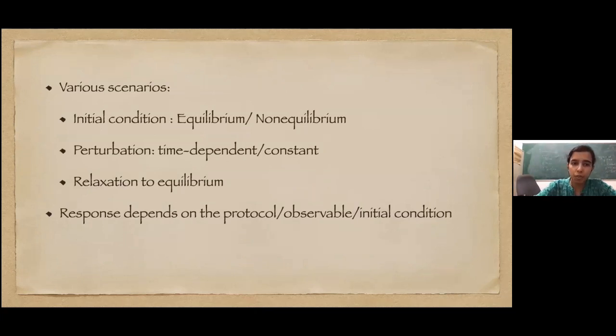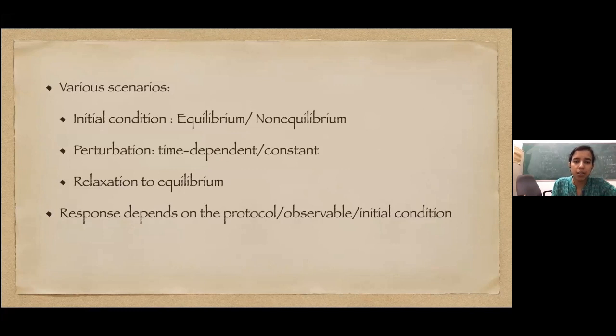So let's just go through once more what the various scenarios are that can happen. One thing is, of course, the initial condition. The system initially can be in equilibrium or non-equilibrium. And the perturbation can also be time dependent or constant, or various different kinds of protocol are possible. Another scenario is that we prepare a non-equilibrium system and then just let it relax. And after some time, it of course relaxes to equilibrium. If we started from some non-equilibrium state which is close to equilibrium, some small deviation, then it also falls into the scenario of response.